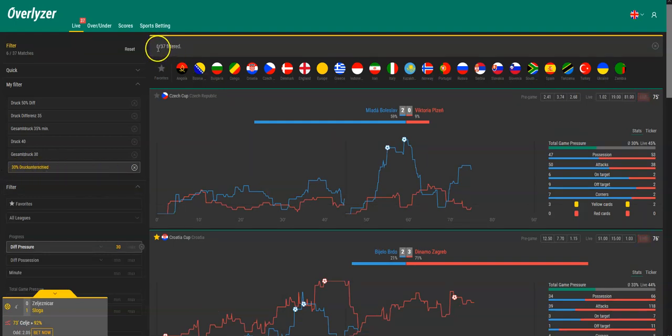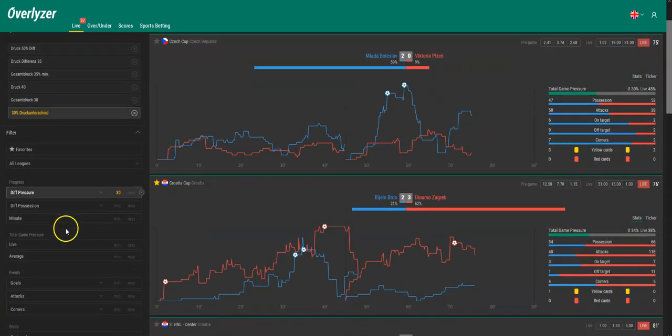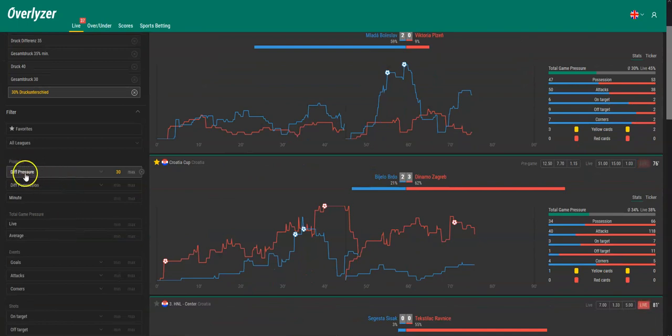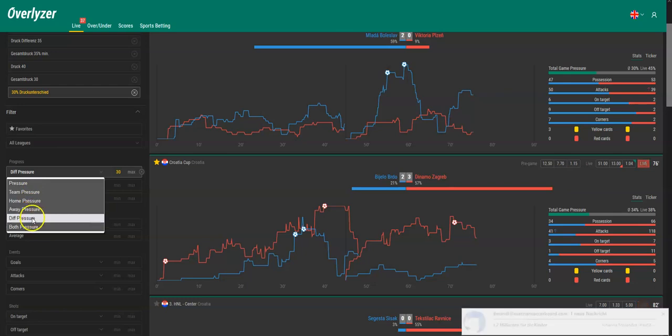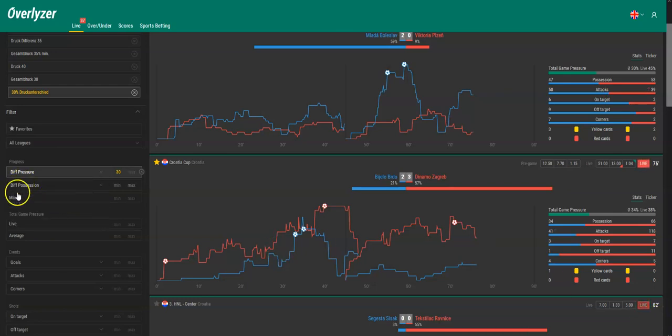Then you also get 6 out of 37 games where the difference in pressure is at least 30%. This is the setting. You get here the difference in pressure of a minimum of 30%, and you can also set the maximum, of course, and you can do this with all the other stuff in the statistics. And if you click here, you can also pick other things like only team pressure of any team, of the home team, of the away team, the difference, and also